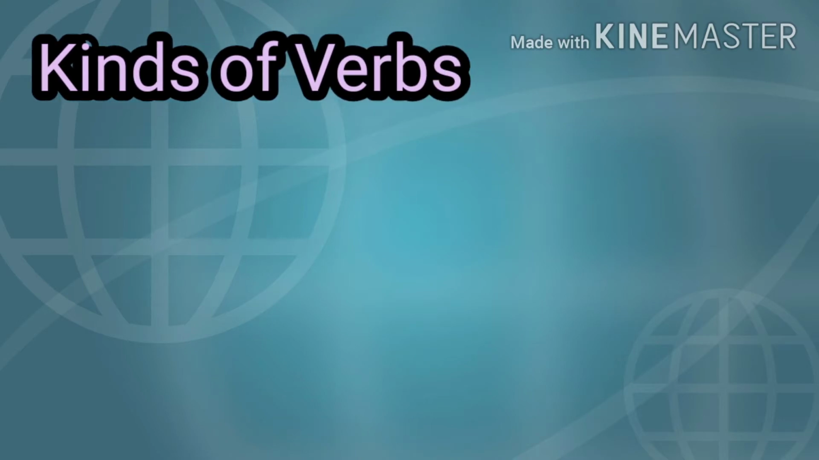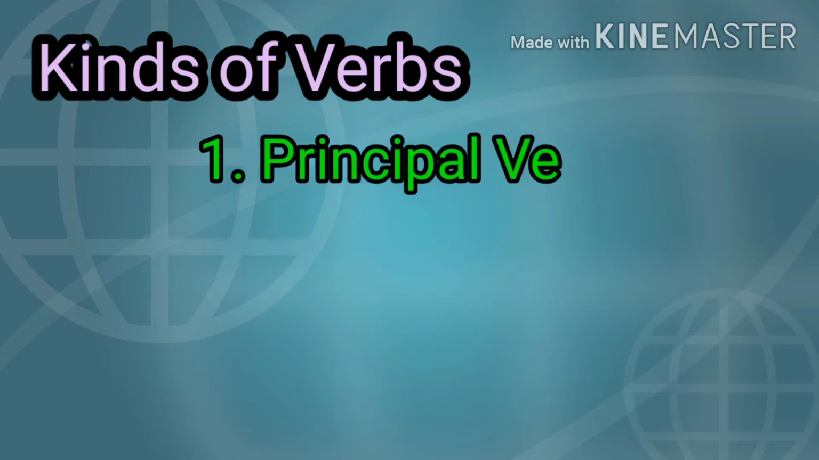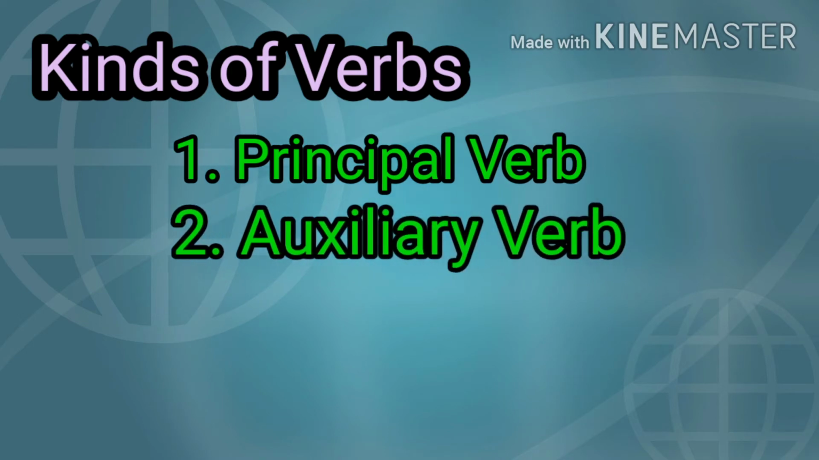In this video I am going to discuss the kinds of verbs. Before starting, I would like to tell you the definition of verb. A verb is a word that tells or asserts something about a person or thing. Verb comes from the Latin word verbum. Verb is the most important word in a sentence. Verbs are divided into two groups, principal verb and auxiliary verb.